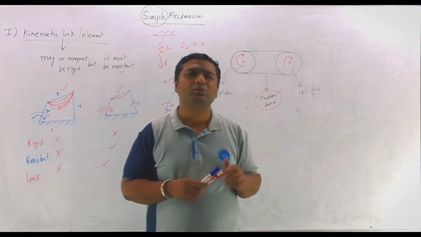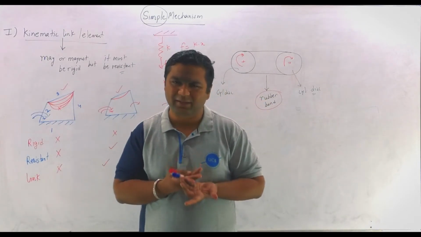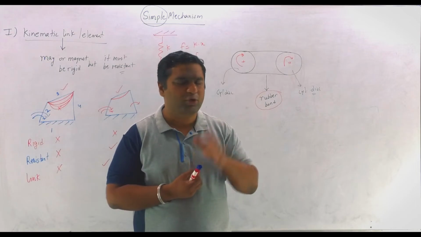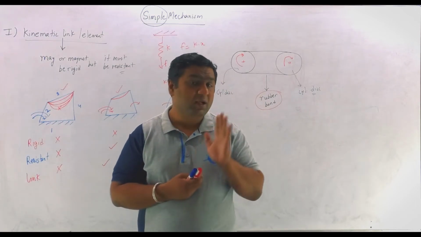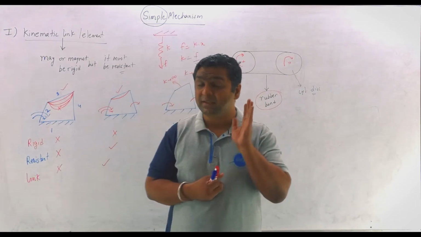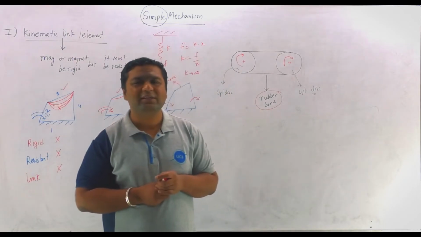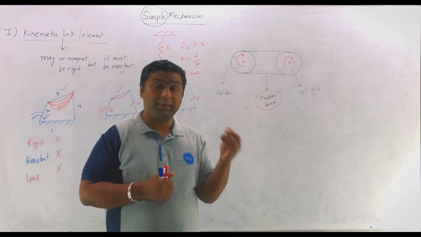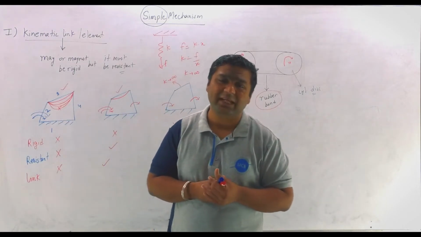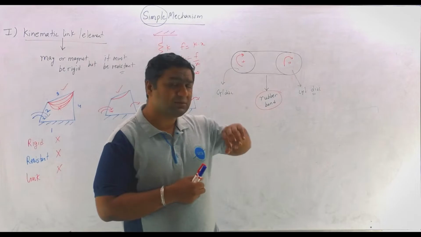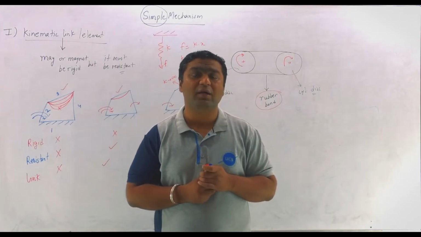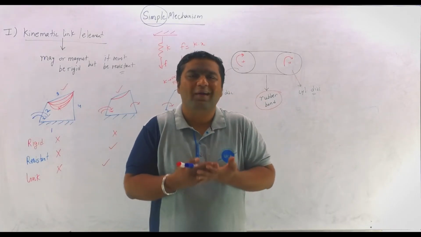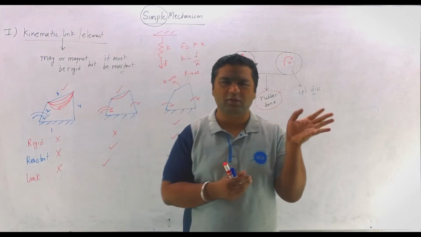So in general, students say, sir, how can a rubber band transmit the power? A rubber band is a deformable body. Yes, a rubber band is not at all rigid, but I already told you, rigidness is not the condition. Then some students generally say a rubber band cannot be a link, and some students may say a rubber band may be a link. But in general, more than 90% of students will answer that the rubber band cannot act like a link, because in some textbooks it is also written.